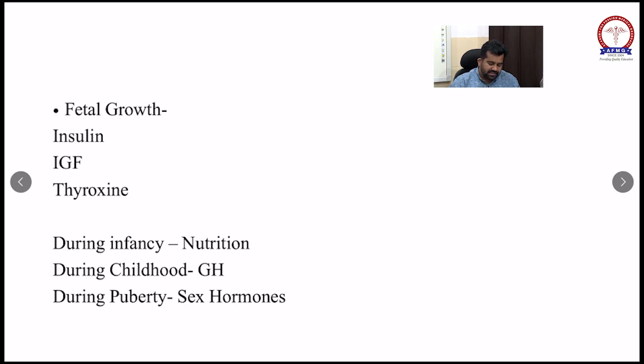Now we will discuss head circumference. What is the normal head circumference? Normal head circumference is 33 to 35 centimeters.